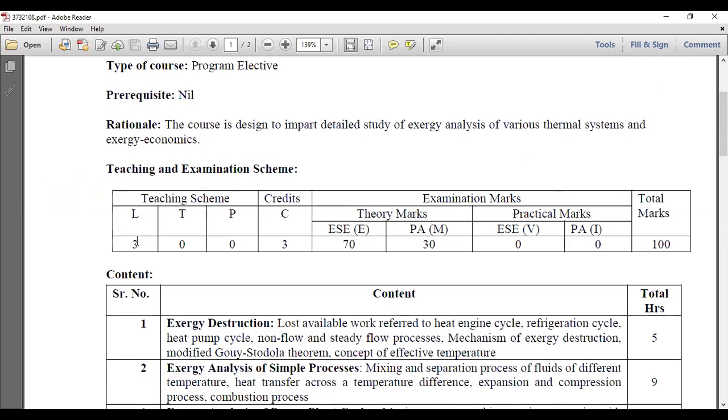The credit of this subject is 3. The semester examination is 70 marks, and the practical assessment or mid-sem marks are 30. So it carries a total of 100 marks.